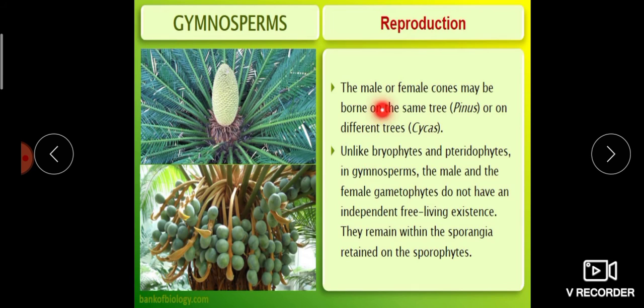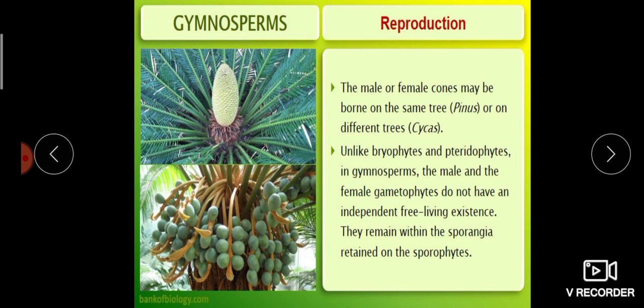The male or female cone may be borne on the same tree. The male cone and the female cone can be present on the same plant, for example Pinus, or they can be formed on different plants, for example Cycas.